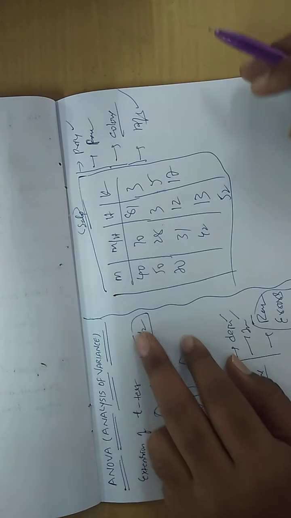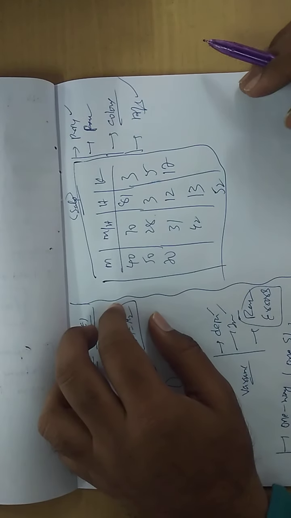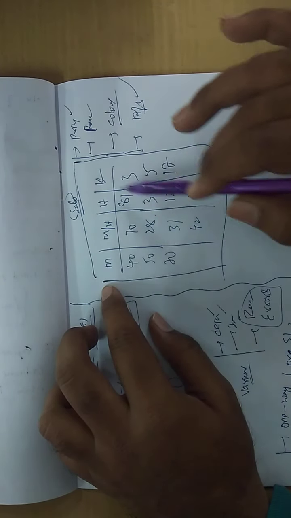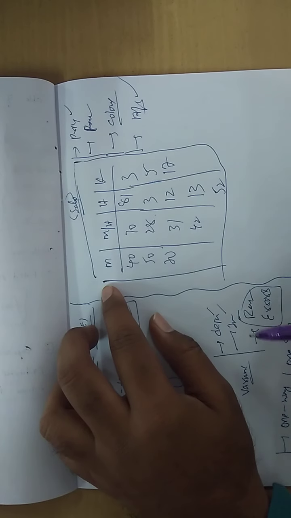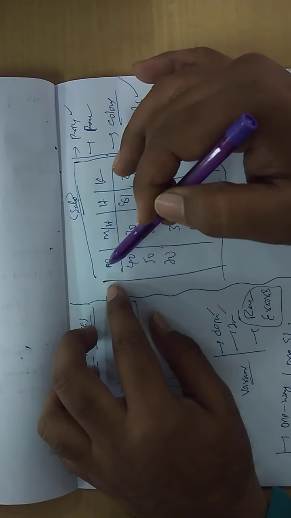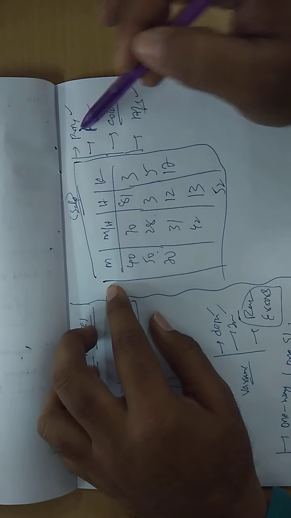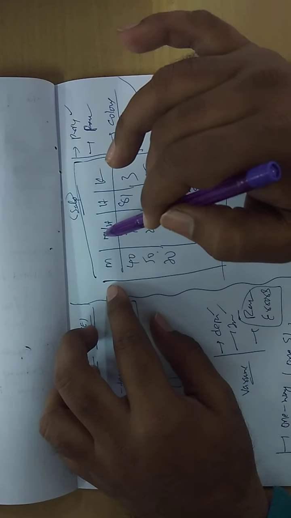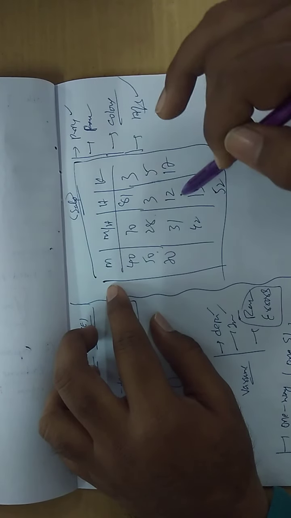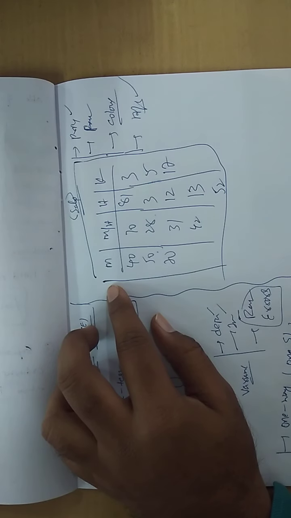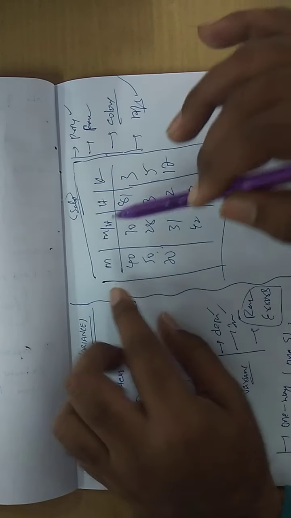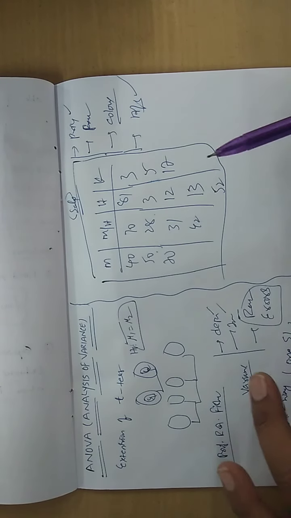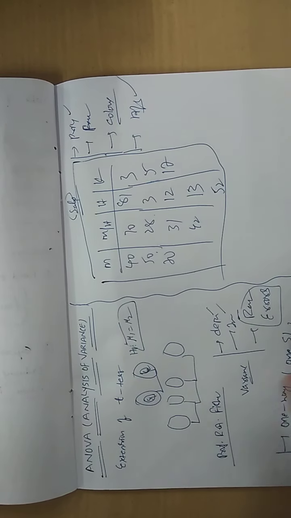Now here you want to know ultimately whether the price is going to have any influence on the company sales of the cars. That means whether the average sales of the Mahindra company are influenced by the price. The first is the Maruti company, the second one is the Mahindra company, the next Hyundai company, as well as Kia Motors. Here we are going to understand whether the price factor is influencing the sales of the cars.